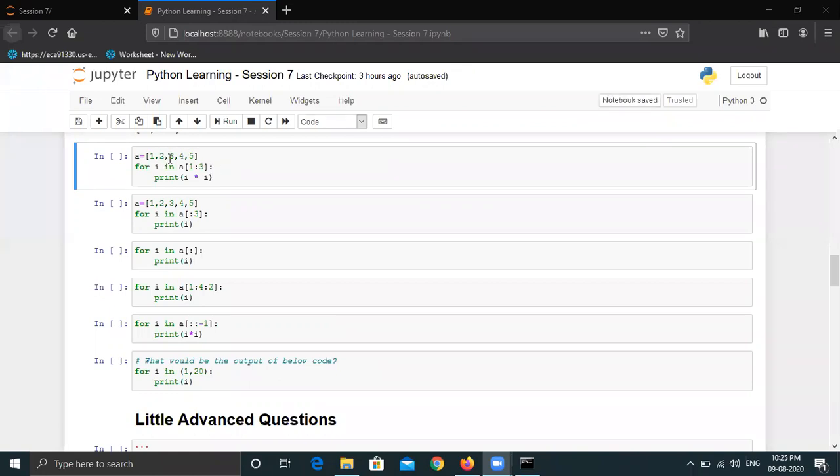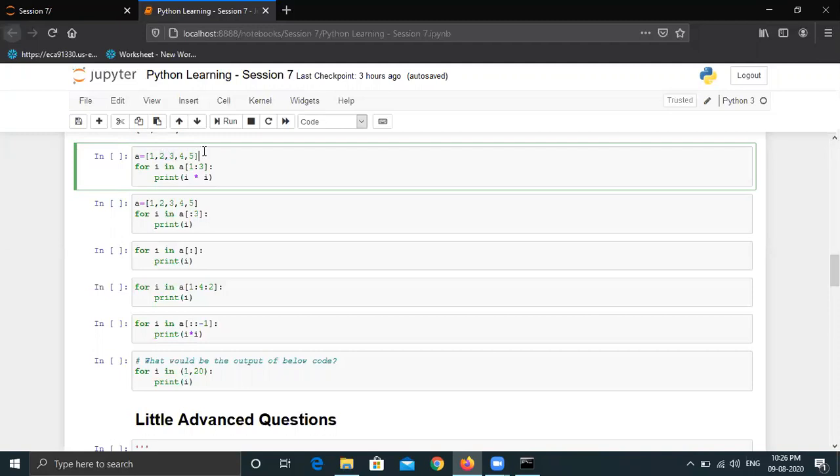Let's understand why. Because we are doing the indexing on a variable, which is a list. Since we are using square brackets, it will start from 1. So what is the first index? This is the 0th index. This is the first index. So it will start from 2 and it will go up to 3. So this is the first index, this is second, this is 3. So always the stop position will be eliminated. The answer of this will be 2 and 3.